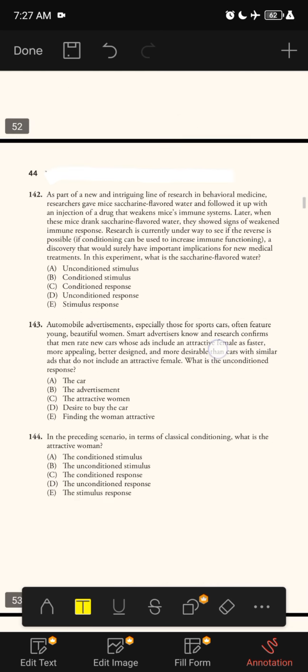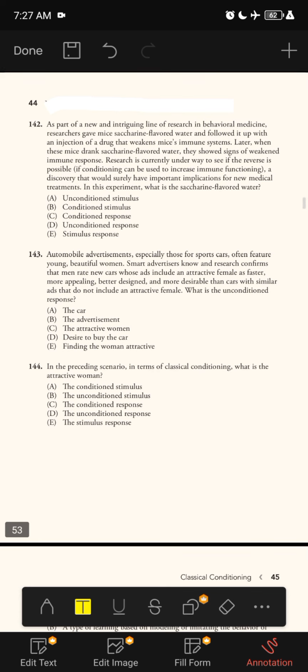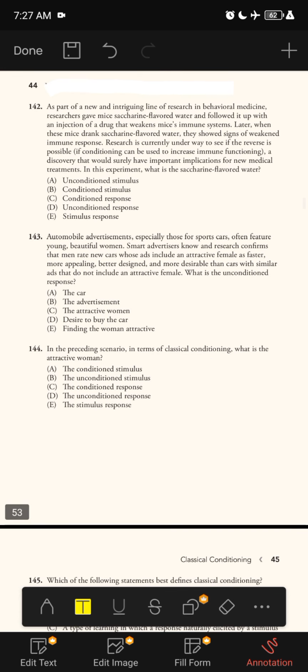Next question. As a part of a new and intriguing line of research in behavioral medicine, researchers gave Mike saccharine-flavored water and followed it up with an injection of a drug that weakens Mike's immune system.